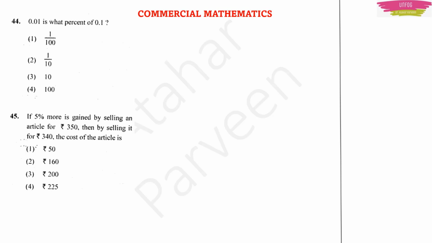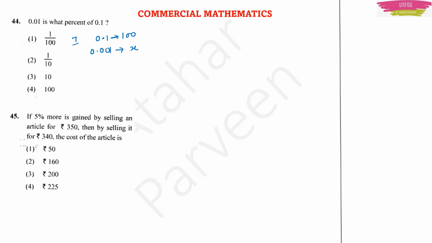Commercial mathematics is always a little complicated, right? Anyway, I will teach you to solve this problem in two methods. First method: if 0.1 is for 100, then 0.01 is for what? Because they are asking 0.01 is what percent of 0.1, right?